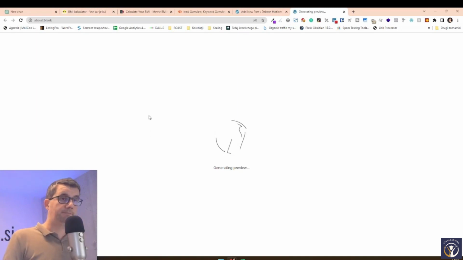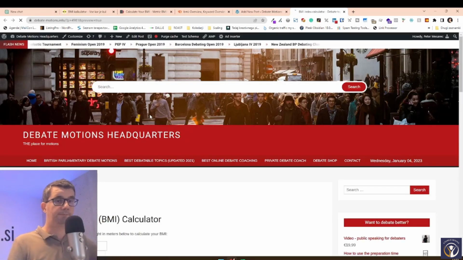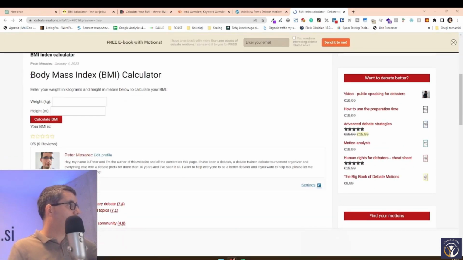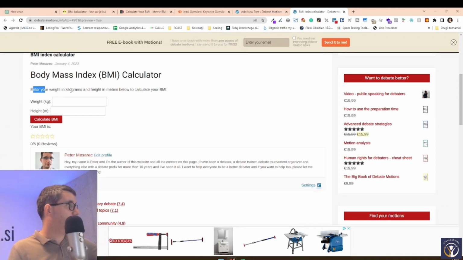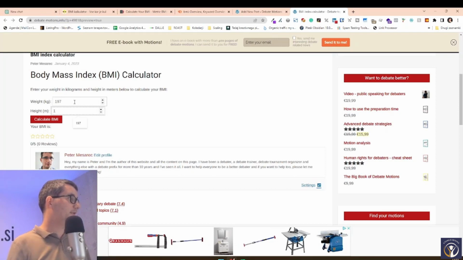Let's see what happens. We have a body mass index calculator. It tells you to enter your weight in kilograms and height in meters below to calculate your BMI. I go with the same numbers, and what do I get? A similar number to the one I got before.